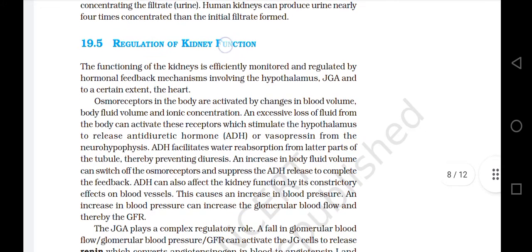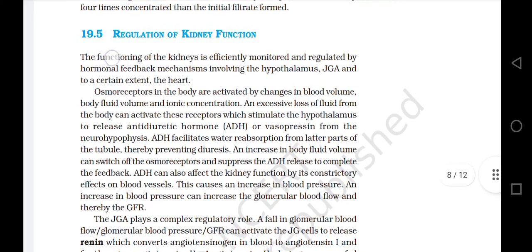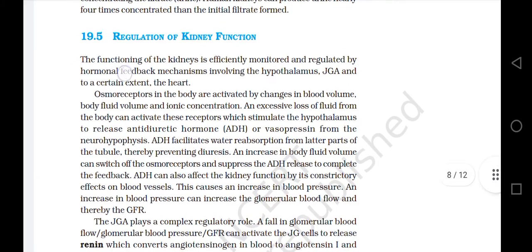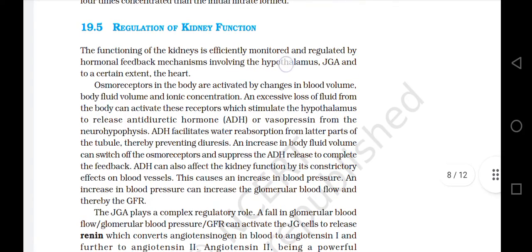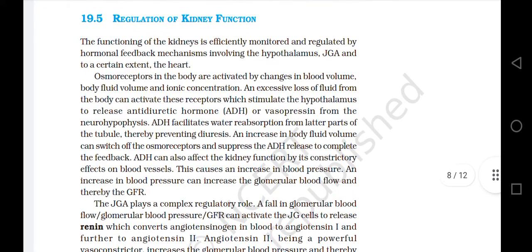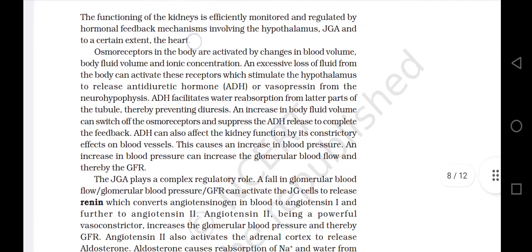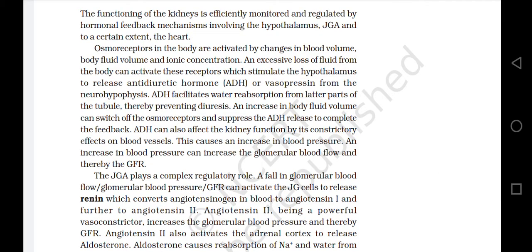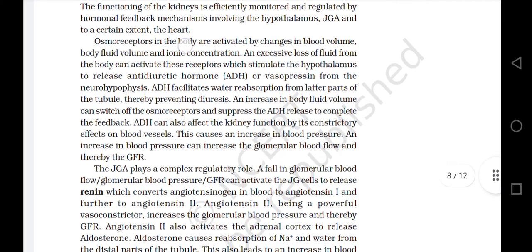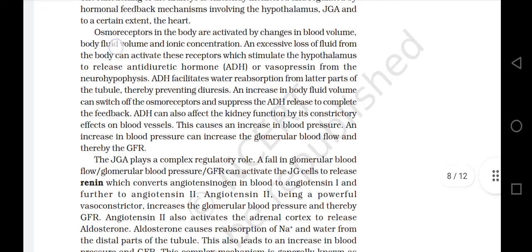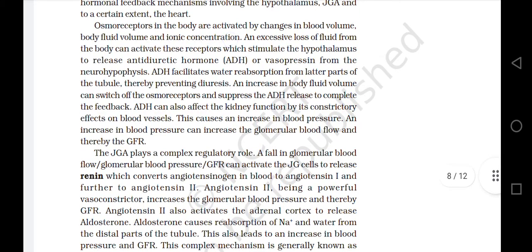19.5. Regulation of kidney function. The functioning of the kidney is efficiently monitored and regulated by hormonal feedback mechanisms involving the hypothalamus, JGA (juxtaglomerular apparatus), and to a certain extent the heart. Osmoreceptors in the body are activated by changes in blood volume, body fluid volume, and ionic concentration.